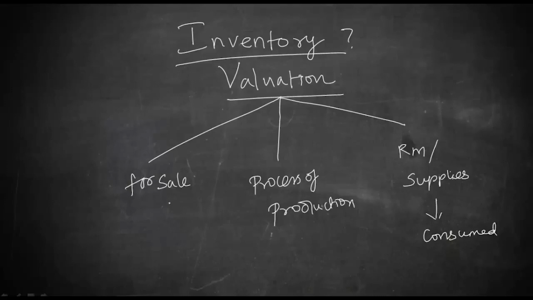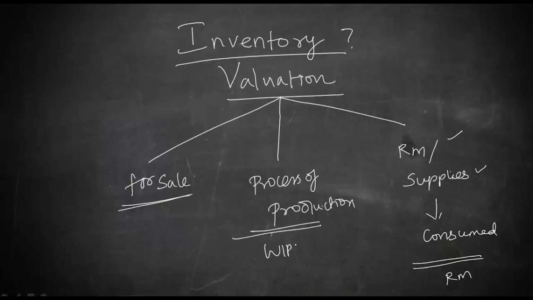So what you understand is inventory is basically some assets which you are keeping with you for sale, or it is something which is in the process of production, or it may be in the form of raw material or supplies which have to be consumed in the production process or in rendering services. So what you can conclude is this is raw material stock, this is work in progress stock, and this is nothing but finished goods. So inventories are basically raw material, work in process, and finished goods.